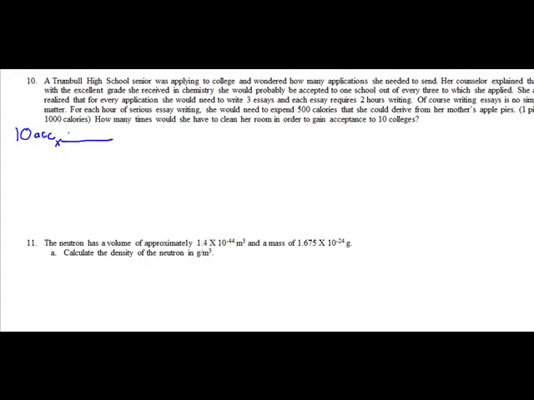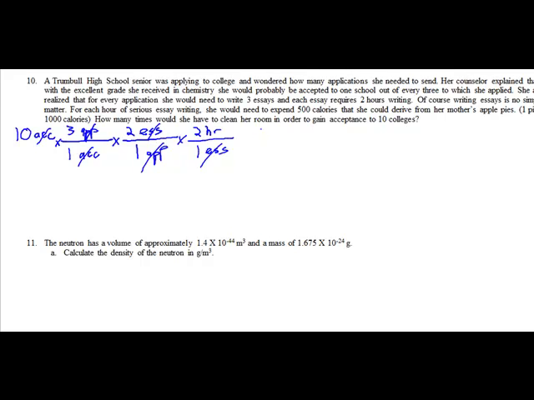Well, if we look up there, it says she will get accepted once for every 3 applications. So I could write 3 apps for every 1 acceptance. So our acceptances will cancel out, and we'll have how many applications she needs to send out. And there were 2 essays for every 1 application. The application cancels out. And then for every essay, it took 2 hours of writing. 2 hours for every 1 essay.